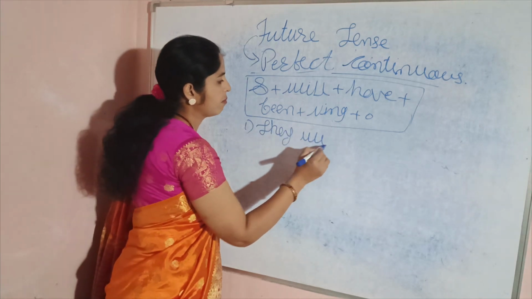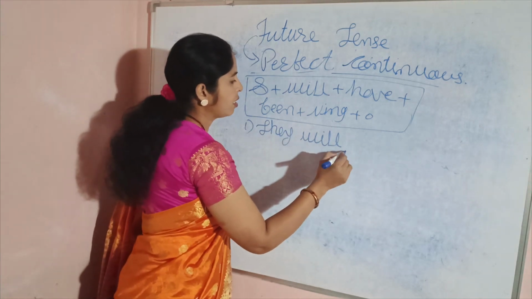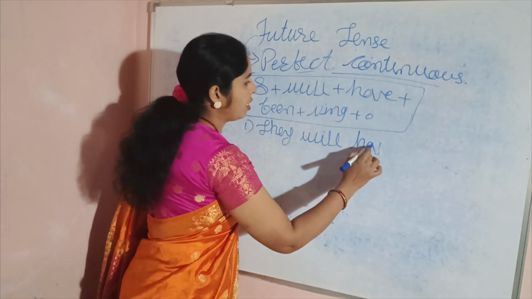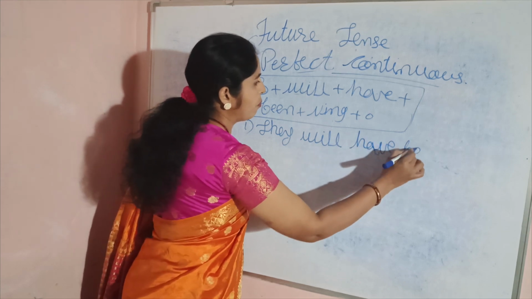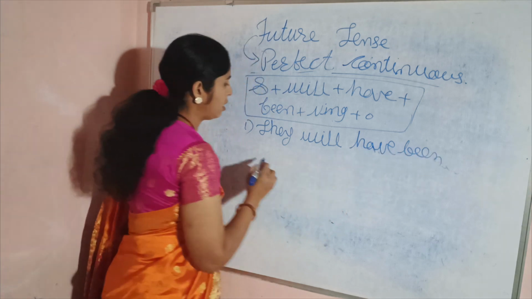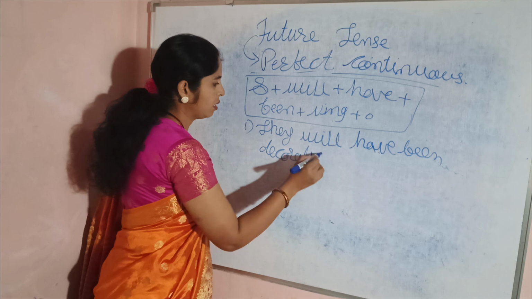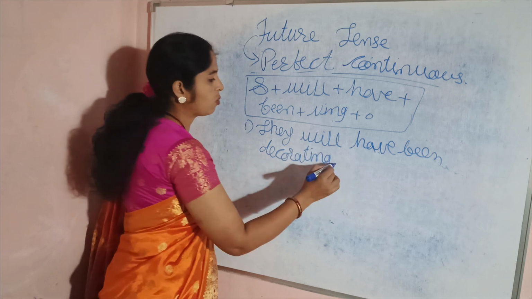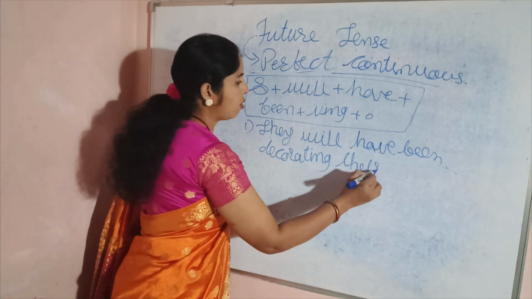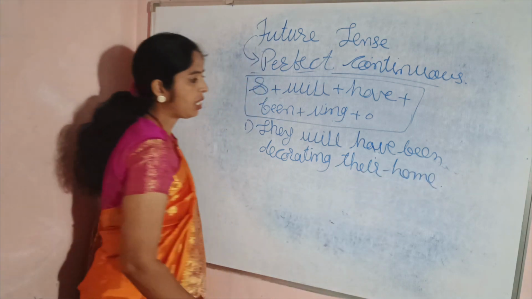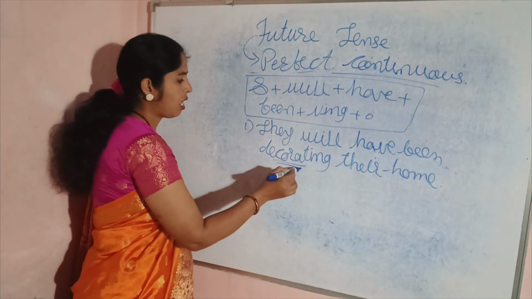They will have been decorating their house or home. They will have been decorating their house.